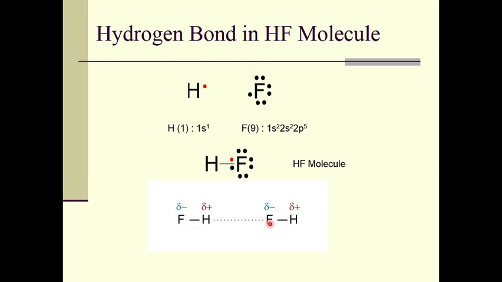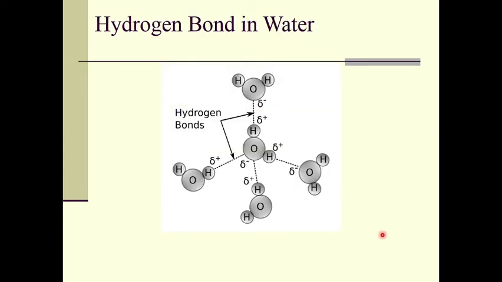So in the case of the HF molecule, a weak bond is formed, and that bond is called a hydrogen bond. Since fluorine is the most electronegative atom, this is the strongest hydrogen bond among all the other hydrogen bonds. So, this is the hydrogen bonding.